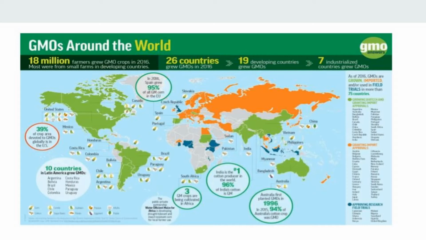Here we have a world map showing countries' involvement in the production of GMOs. Green represents countries currently growing GMOs. Orange represents countries that are only importing GMOs, and blue represents countries that have only passed laws allowing research to be done on GMOs.